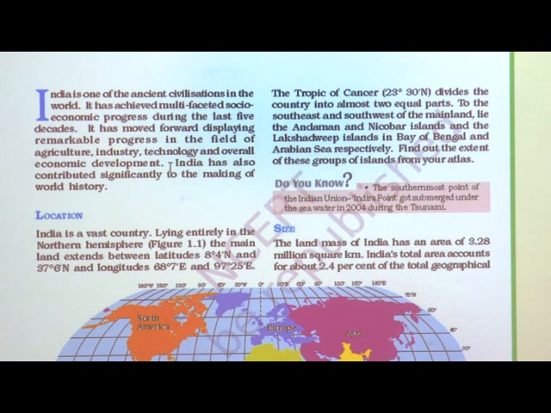When we come to the freedom after 1947, our India depended on the agricultural sector, but nowadays India has developed in the field of industry, in the field of services, along with agriculture, technology, science, skills. These all varieties of things are also developed in India, and now India has also contributed significantly in the making of world history. So see, first we are going to study about the location.